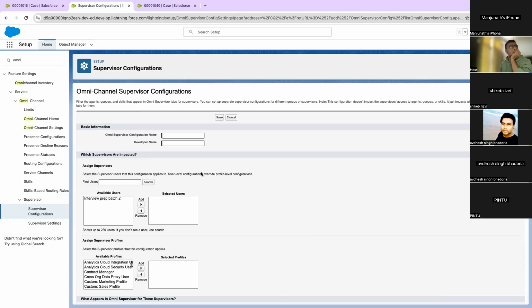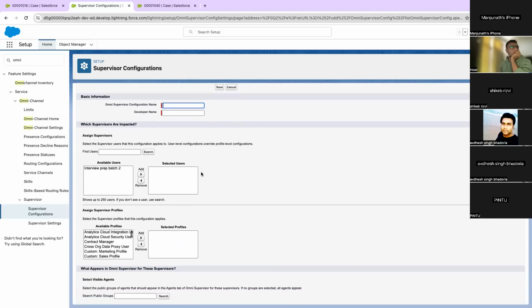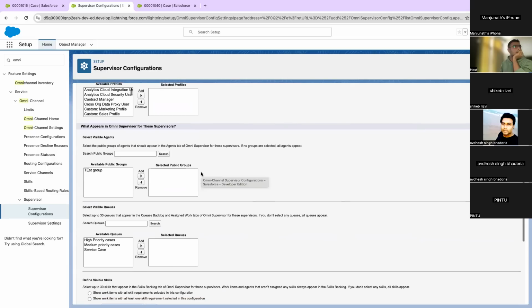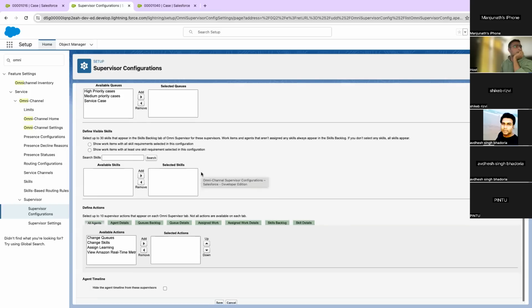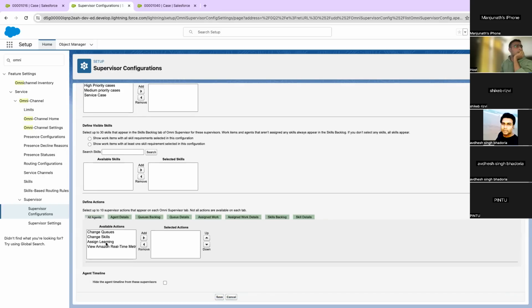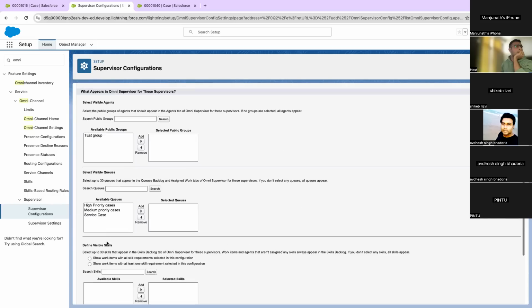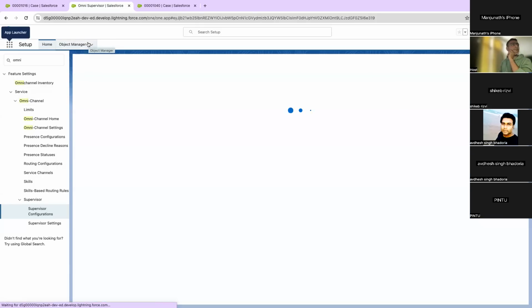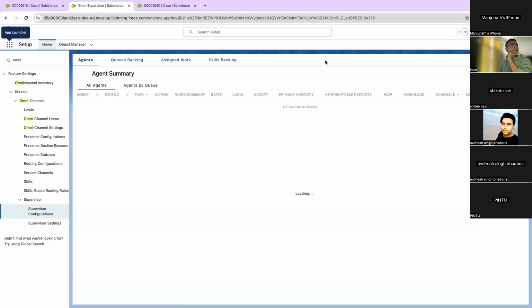Let's see. At the app launcher, can you search for Omni Supervisor? In App Builder, maybe it is there, but I think this time it is not working. Salesforce has recently released Omni Supervisor in the app launcher and App Builder. We have Omni Supervisor here. Whatever cases are routed, we will monitor here whether they are coming or not. If it is coming here, it means that it is creating the work item record.